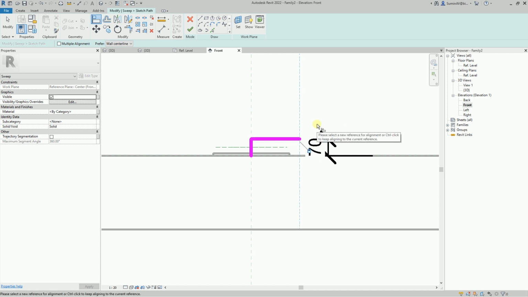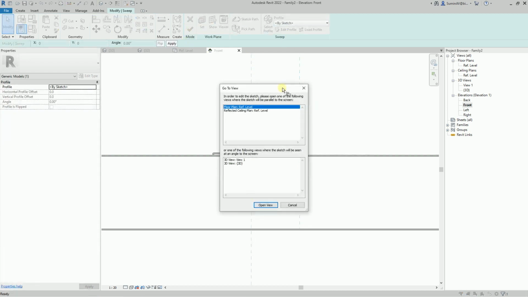Now we need to create a profile. I will activate the Edit Profile command. The program will offer us some views where this profile can be created. I will go to the floor plan.